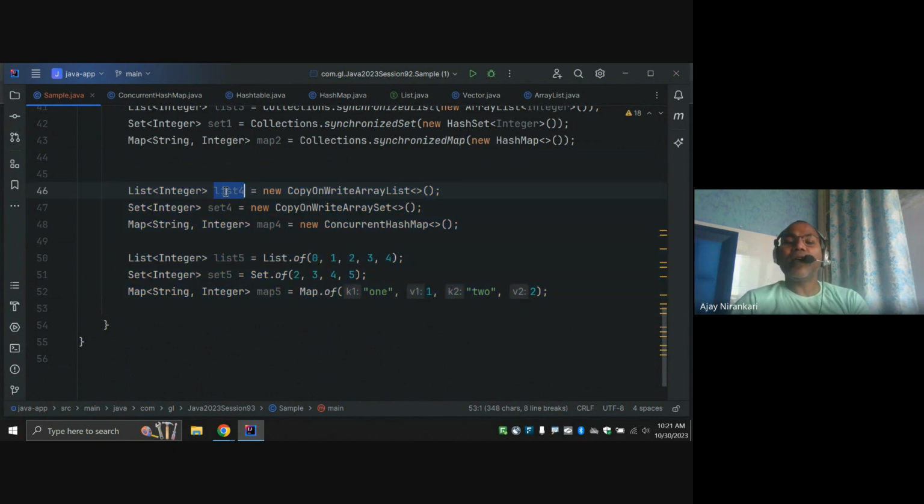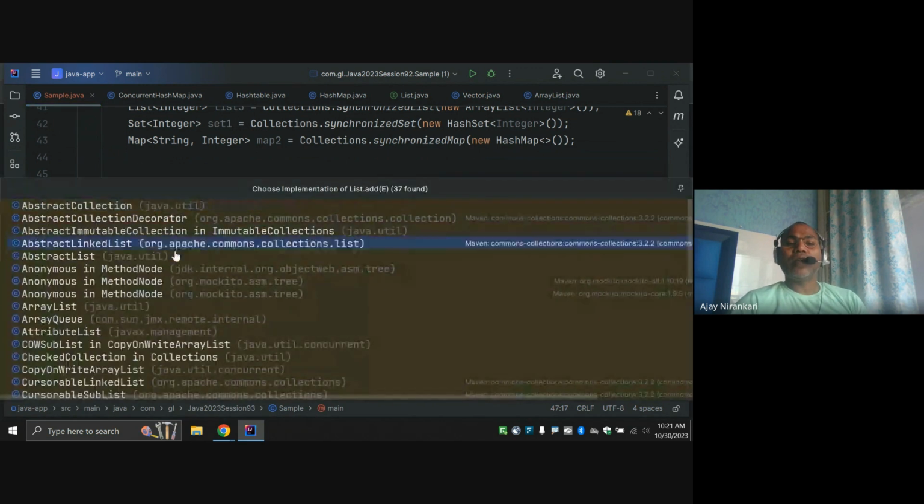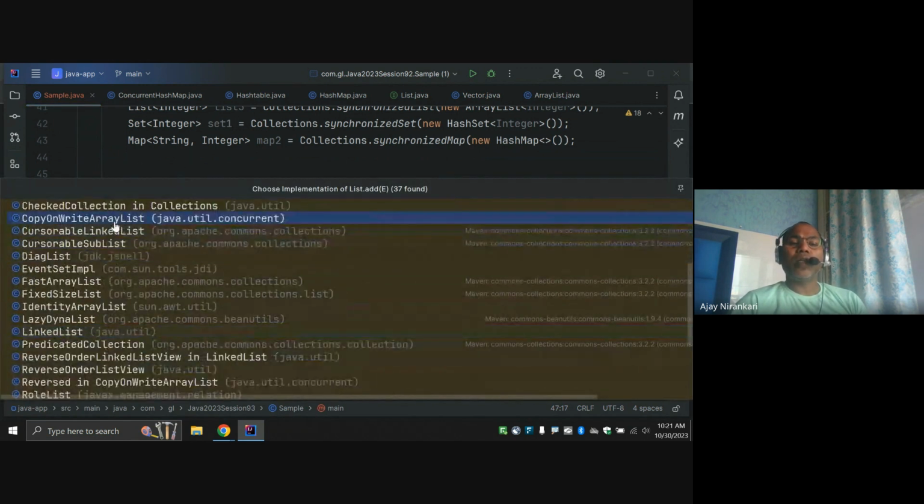Let's see a good example, like list4.add. You can call the add method. Let's step forward and check the implementation of this class. This is the implementation of CopyOnWriteArrayList.